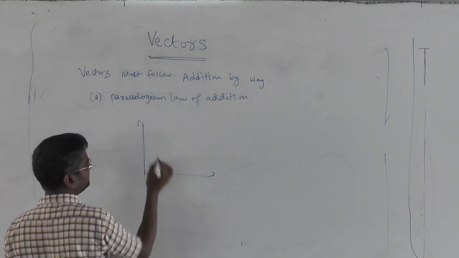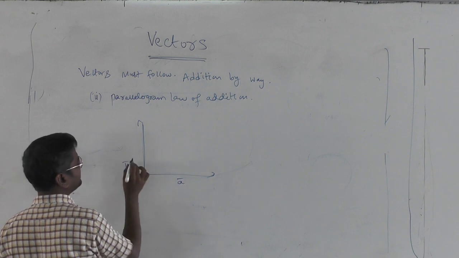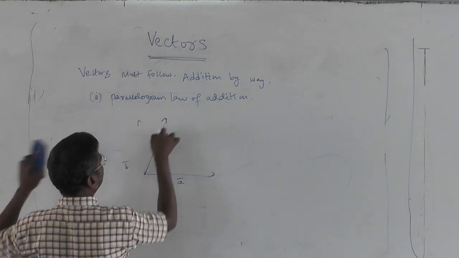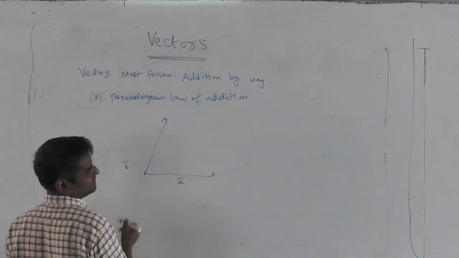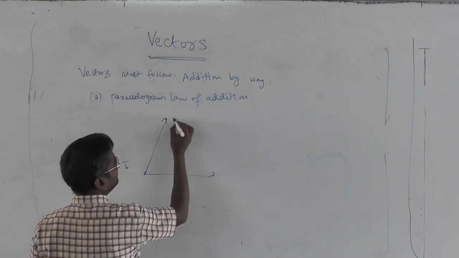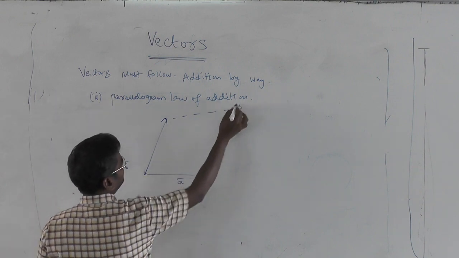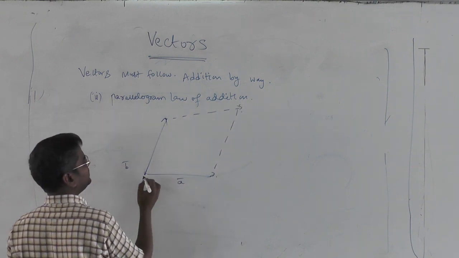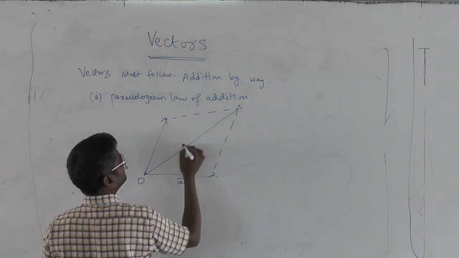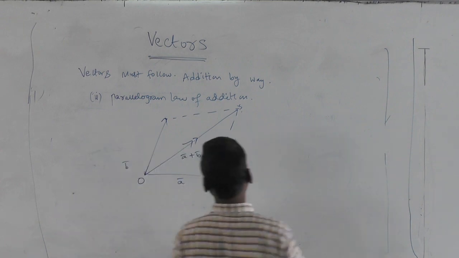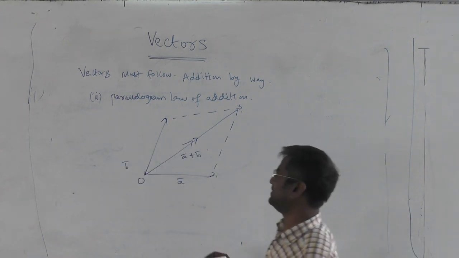Remember the resultant of two vectors. Suppose there is one vector, say A bar, and another vector, say B bar. You put them at a certain angle. Then how do you add these two vectors? Draw a vector parallel to this, passing through this. Draw another vector parallel to this, passing through this, and join these two, for example. This is your A bar plus B bar. This is how you add the two vectors.